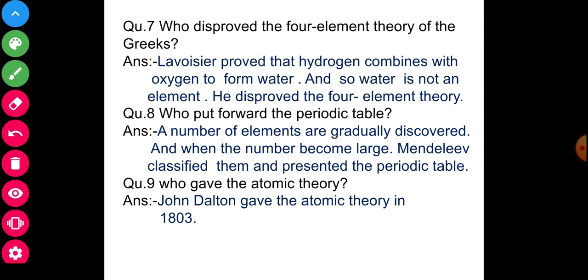Question number 8. Who put forward the periodic table? Answer: a number of elements were generally discovered, and when the number became large, Mendeleev classified them and presented the periodic table. And the last question: who gave the atomic theory? John Dalton gave the atomic theory in 1803.